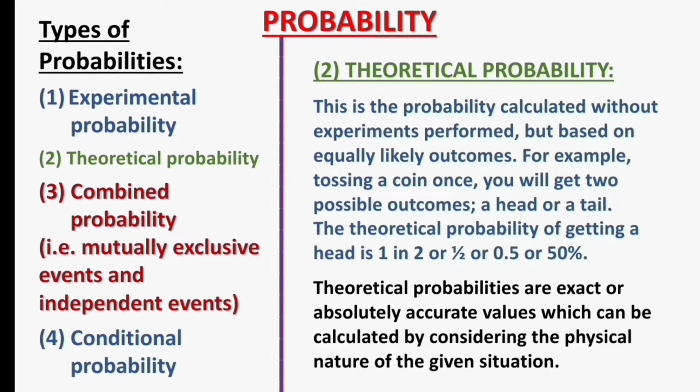The theoretical probability of getting a head is 1 in 2, or 1 over 2, which is half, or 0.5, or 50%. Theoretical probabilities are exact or absolutely accurate values, which can be calculated by considering the physical nature of the given situation. Please take note of these two types of probabilities, which are experimental probability and theoretical probability.